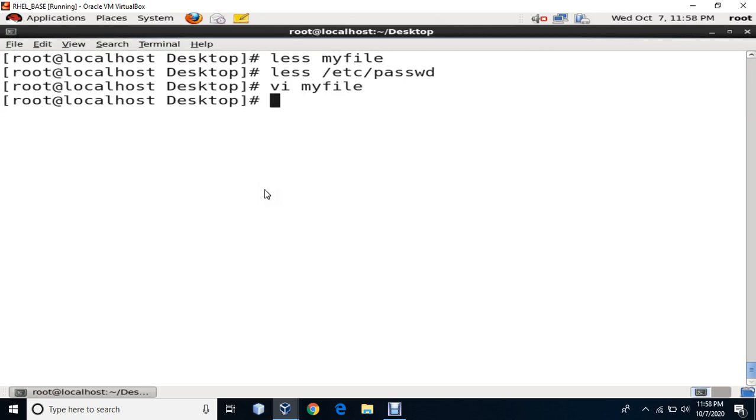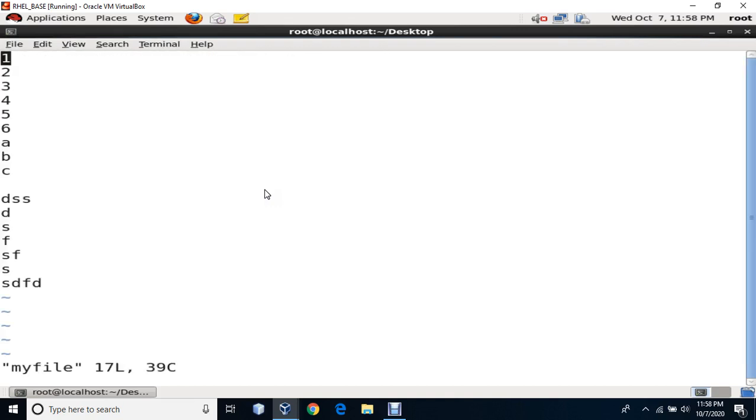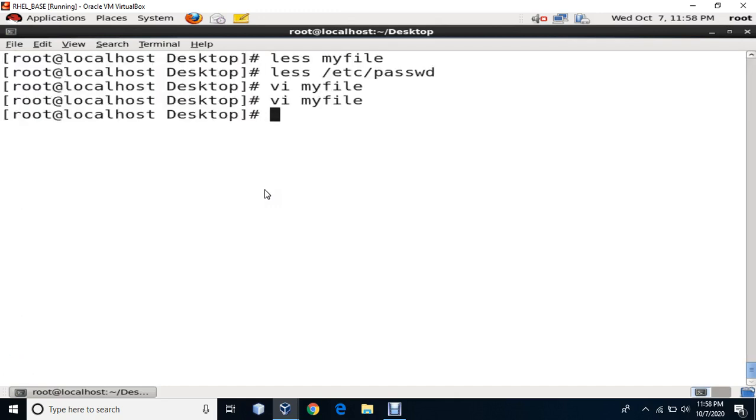VI, VIM, these things we will cover in some other session where we will talk about the editor. But right now, I want you to know at least that you can write with the VI editor. Even with cat you can write, but with VI also you can write. If I want to write in the file, I press I, then I go inside the insert mode. I can write things. To come out of the insert mode, I press escape, then I write colon. If I don't want to save what I have written, I just say Q, and if I want to save, I write WQ, which is write and quit. So this is VI.